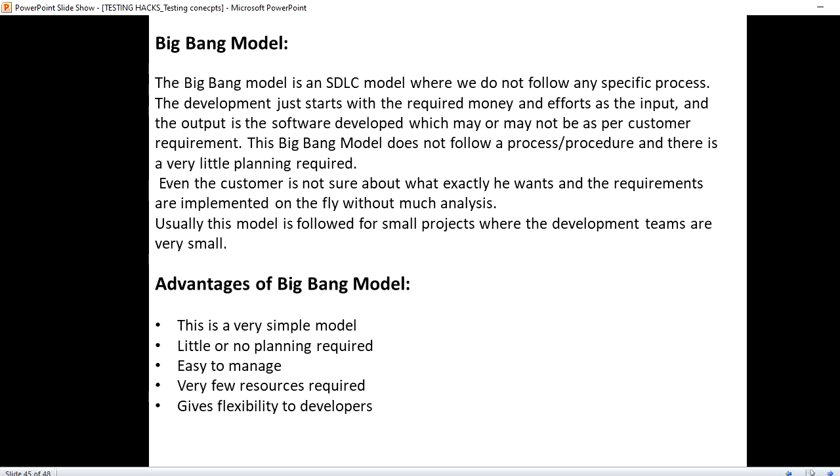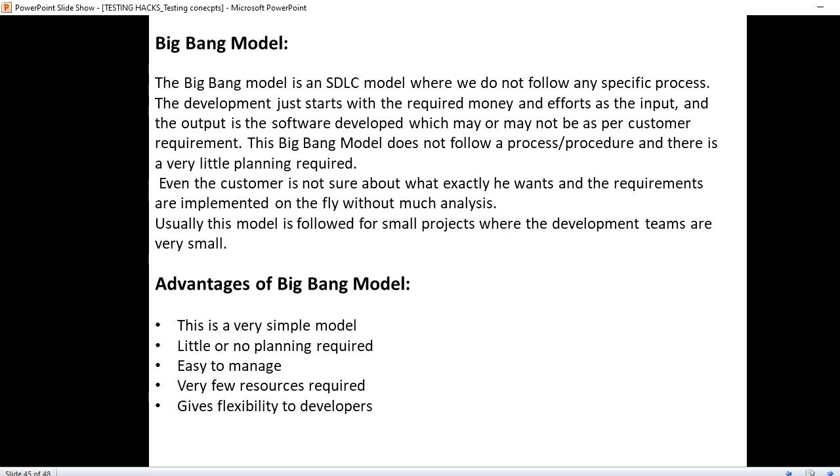Suppose you want to develop a small project out of your own interest. In that case, you will not follow any rules and restrictions. You will just go ahead and collect whatever requirements are possible, and based on that, the changes could happen. So, this is what the Big Bang model is.